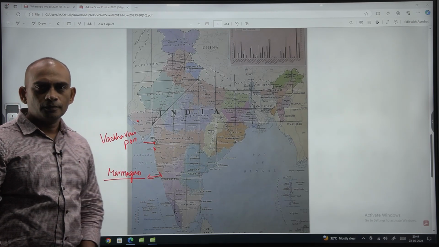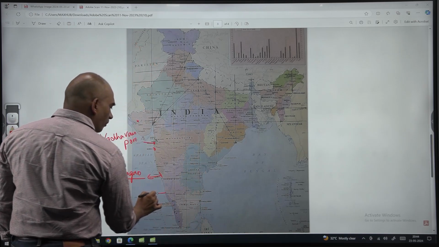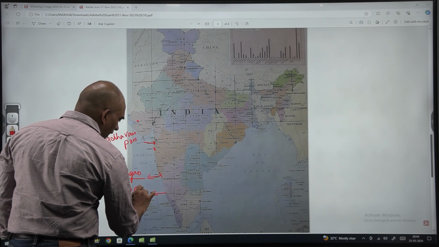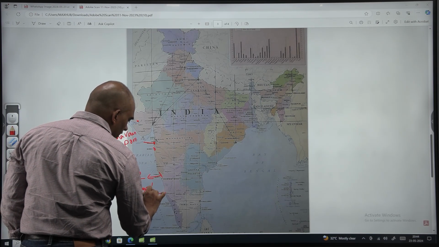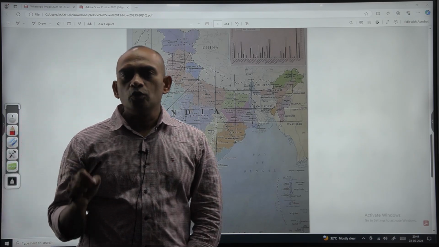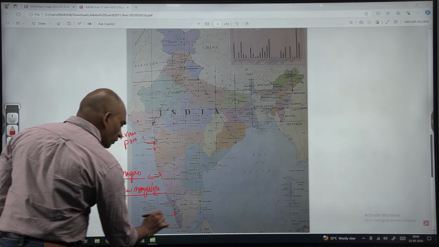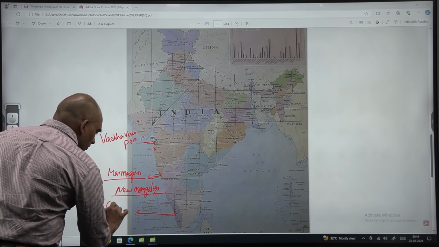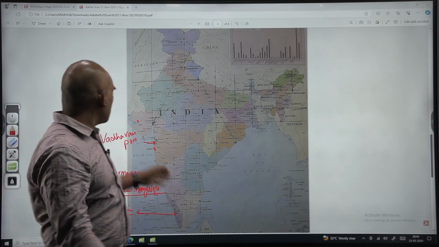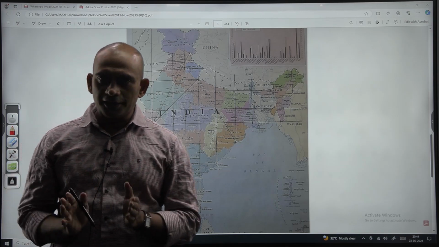In Karnataka, we have New Mangalore port. I think I had missed this one. So New Mangalore port is located in Karnataka. And in Kerala, we have Cochin port. All these are major ports located on the western coast of India.